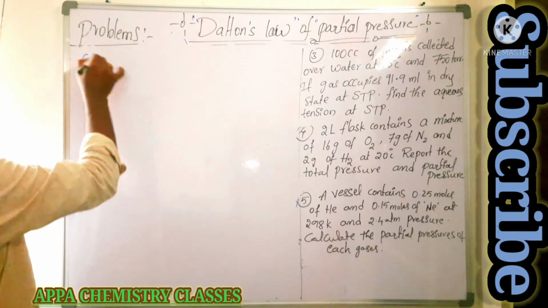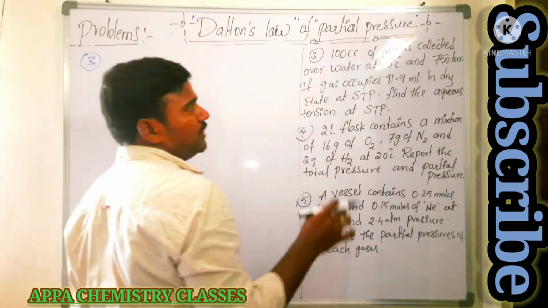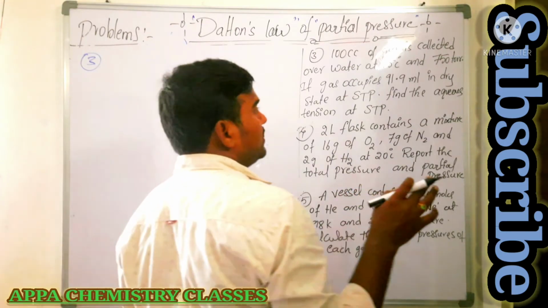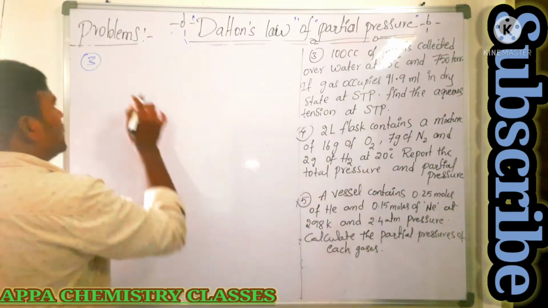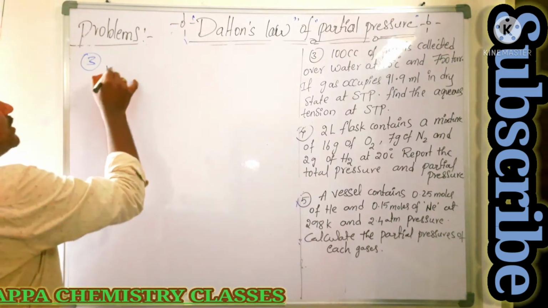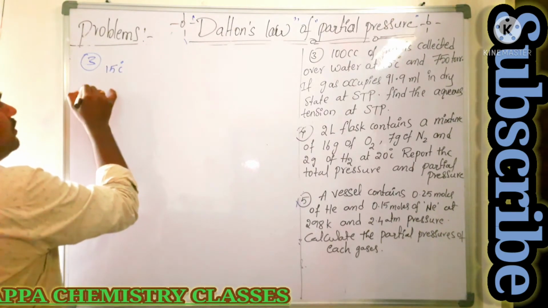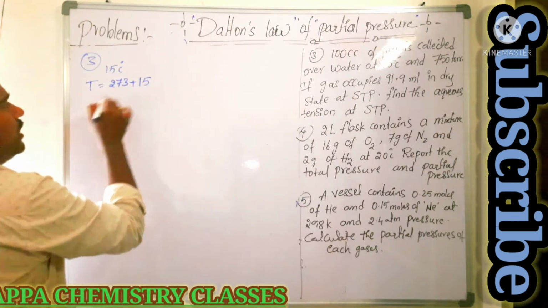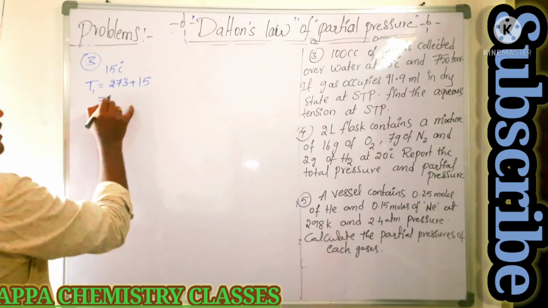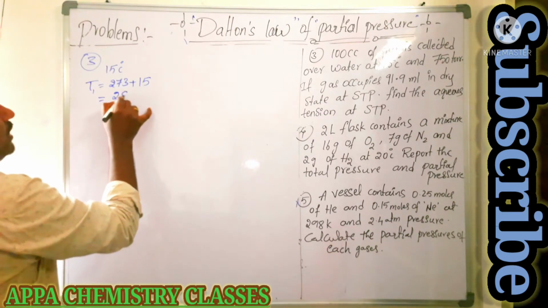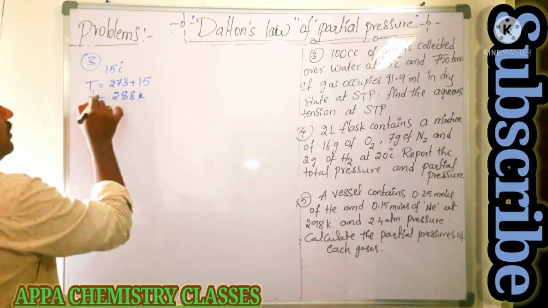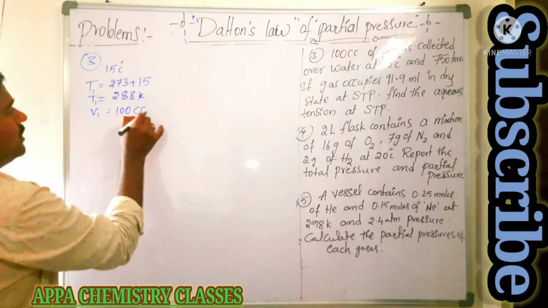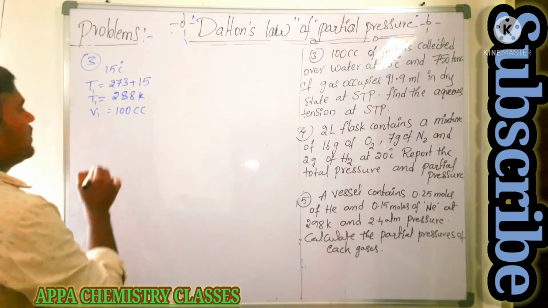What they are saying in the third question: 100 centimeter cube of gas is collected over water at 15 degrees Celsius and 750 torr. So one gas is collected at 15 degrees Celsius. Its temperature is how much? 273 plus 15. Consider it the initial temperature, T1, that is 288 Kelvin. Its volume is 100 centimeter cube, and 750 torr.